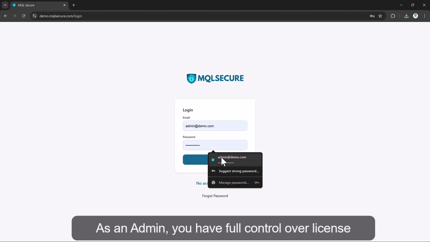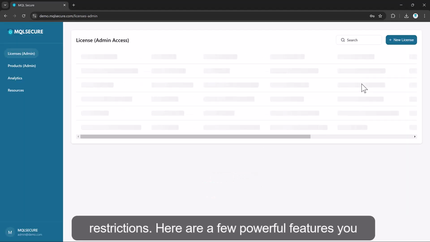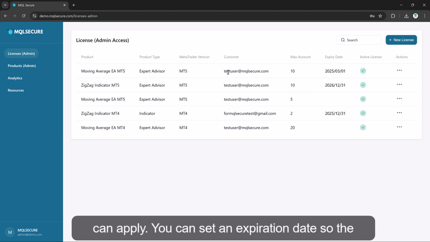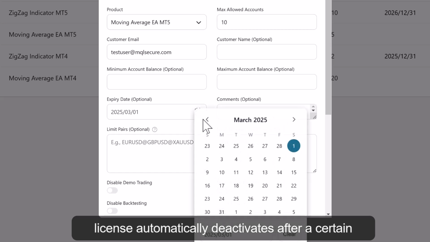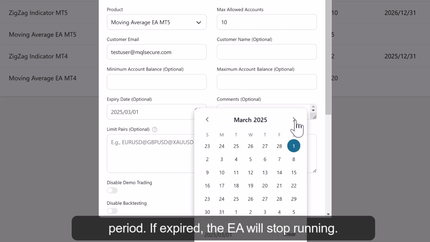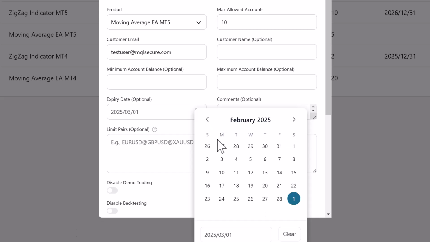As an admin, you have full control over license restrictions. Here are a few powerful features you can apply. You can set an expiration date so the license automatically deactivates after a certain period. If expired, the EA will stop running.